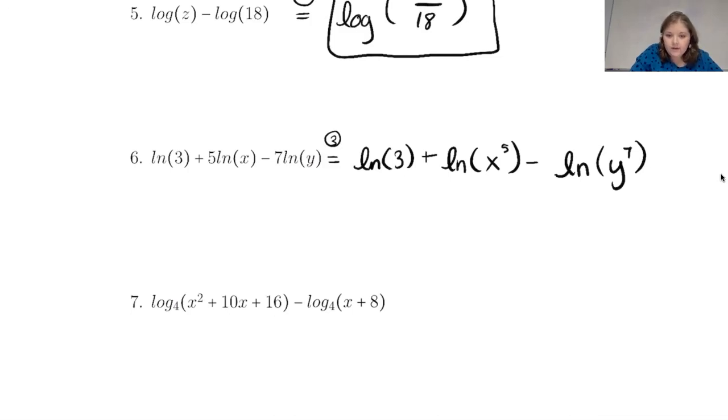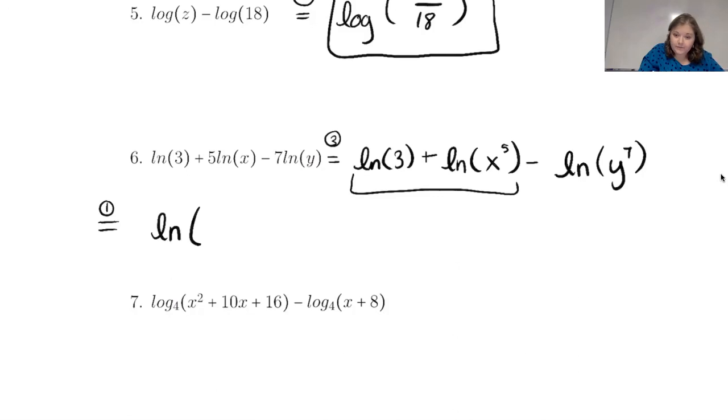All right. So now we don't have any coefficients, which is good. And so now we can work on putting them all into a single logarithm. So I'm going to do these first two first, and then I'm going to do this last one after that. So the first two, since they're being added together, we can use the first property to write them as one logarithm. And then on the inside, there should be multiplication. So 3 times x to the 5th. And then this one is just going to hang out. ln of y to the 7th.